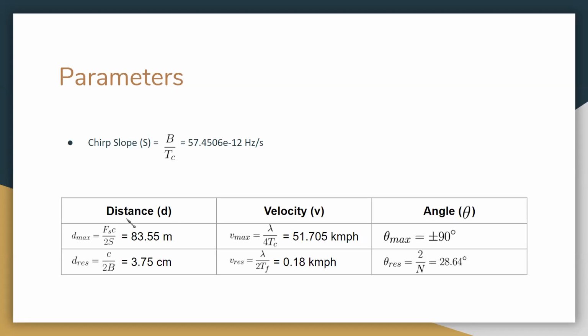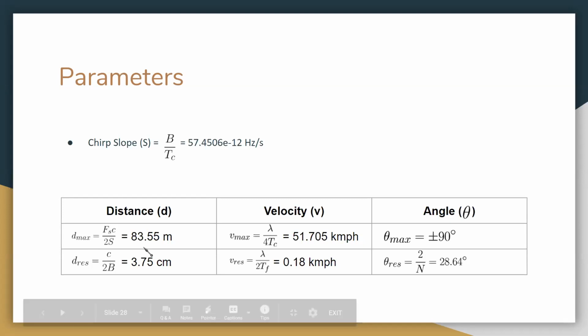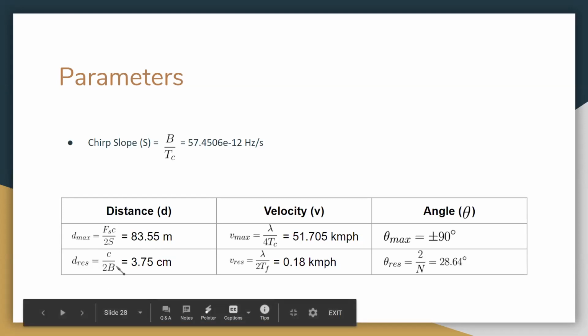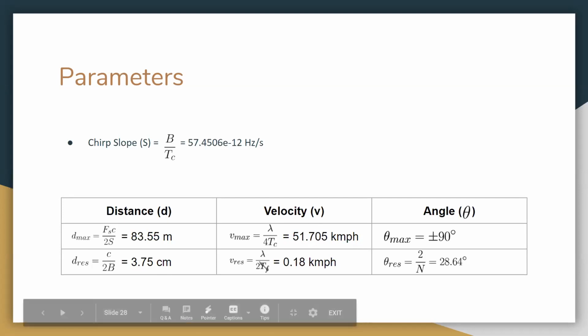So maximum distance that we will be able to measure will be 83.55 meters, and resolution will be 3.75 centimeters, which is quite good. And velocity maximum that we would be able to measure would be 51.7 kmph, and resolution will be 0.1 kmph. I guess this is also good.